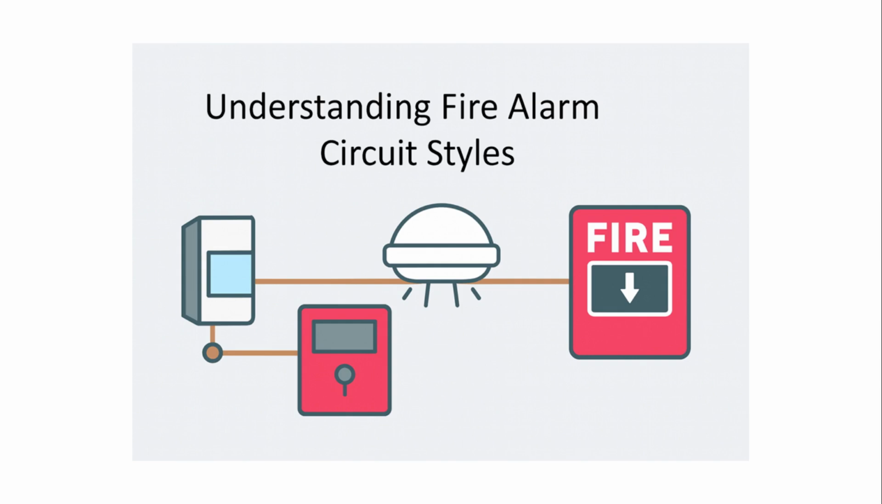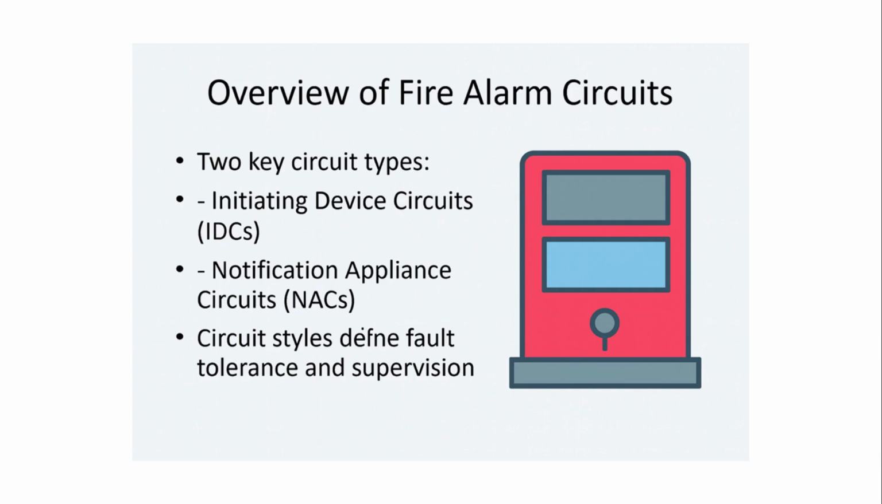Today, we'll explore the different types of circuits used in fire alarm systems and their unique characteristics. Fire alarm circuits are essential for ensuring safety and reliability. There are two key types: initiating device circuits, IDCs, and notification appliance circuits, NACs. These circuits define fault tolerance and supervision, crucial for effective fire alarm systems.